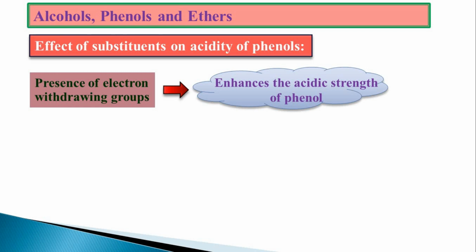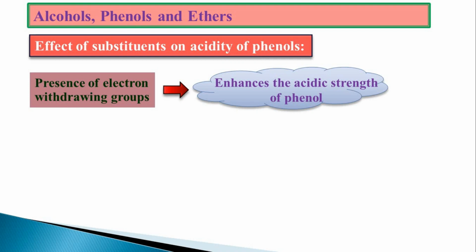Imagine to a benzene ring, you are having an electron withdrawing group at the ortho position. It is withdrawing the electron. Obviously, the electron will be coming from the OH, due to which on oxygen, electron density will be decreased.